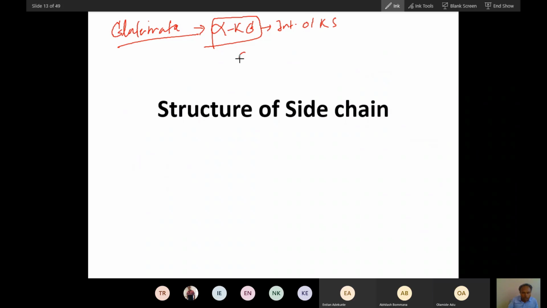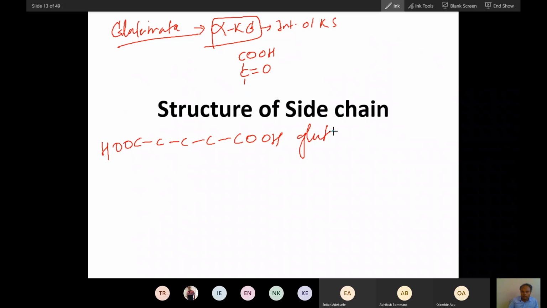Now aspartate is 4-carbon. This is 5-carbon. So again, you will draw like this. This is the keto at the alpha position, alpha keto, and glutarate means a 5-carbon dicarboxylic acid. Whenever you see glutarate, it is 5-carbon. This 5-carbon dicarboxylic acid is called glutaric acid.